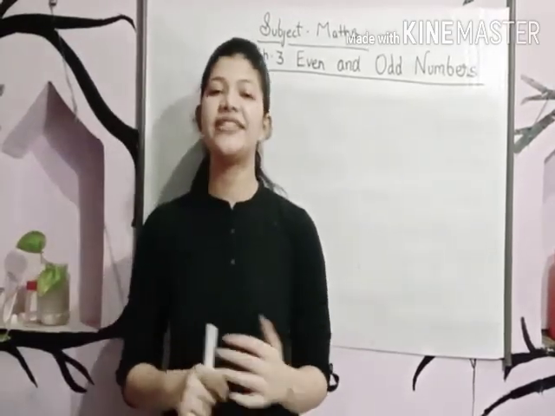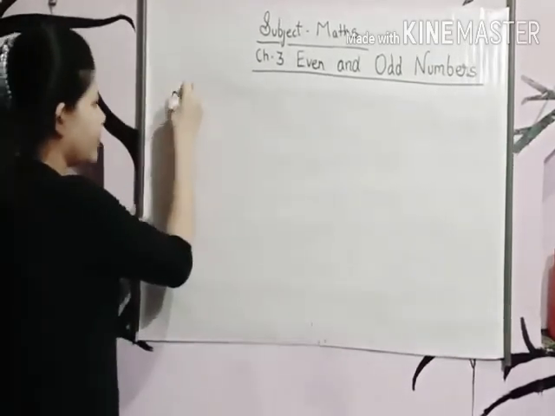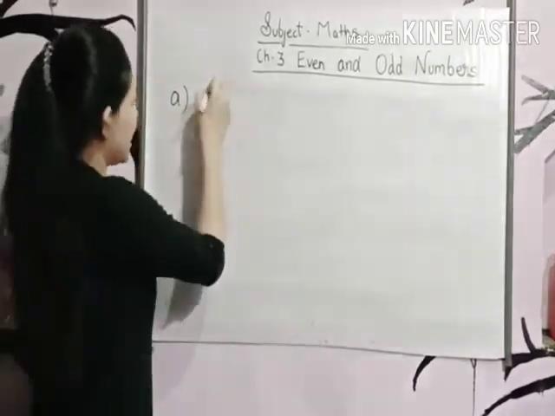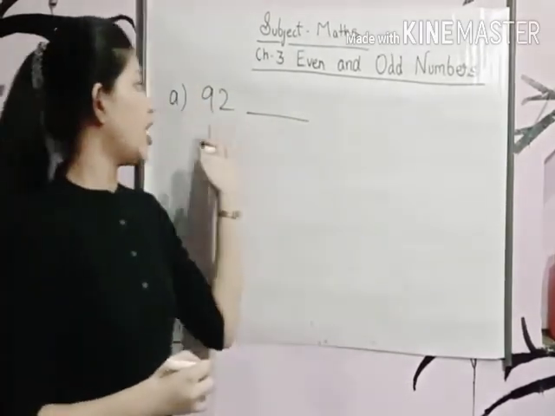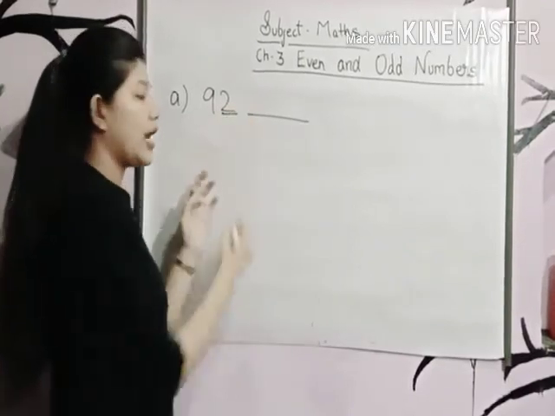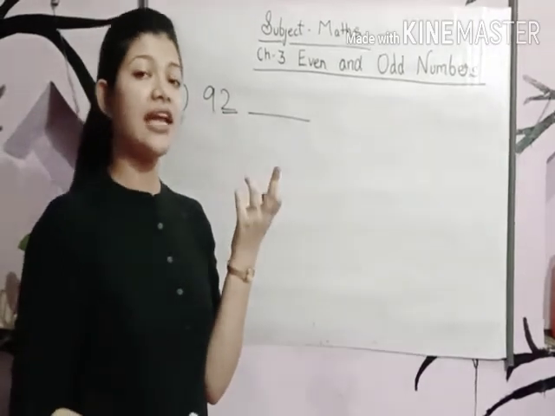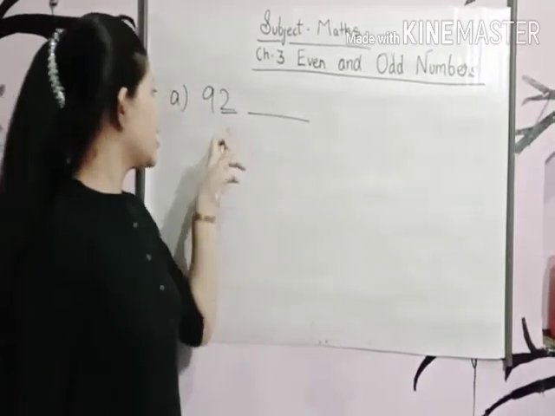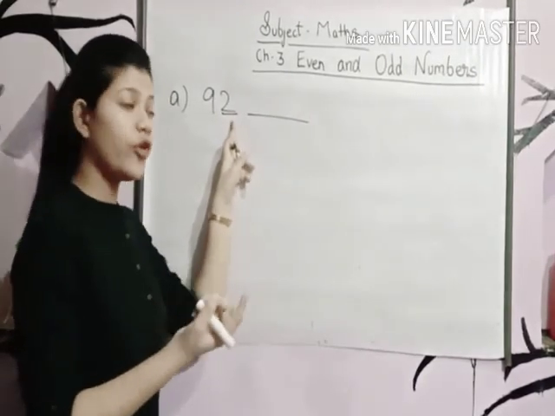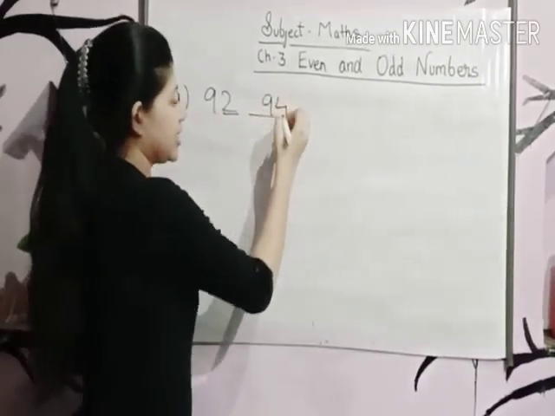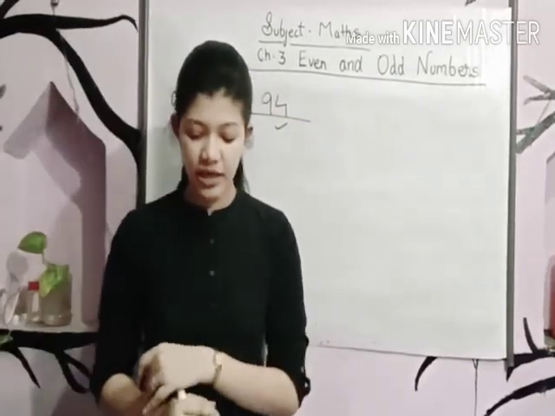Write the even number just before each of the following numbers. Now let's see even number. Which number is given over here? 92 dash. Now you have to write the even number after this. Look at the last digit, 2, and remember that table. Numbers ending with 2, 4, 6, 8 and 0 are even numbers. This is ending with 2. Next will be 4. So the next even number will be 94. Okay, I hope this much is clear to you all.